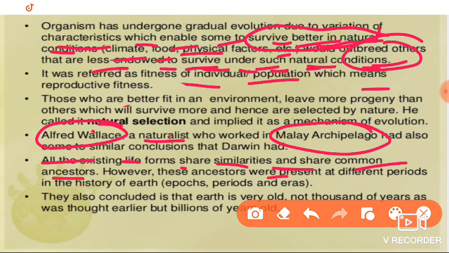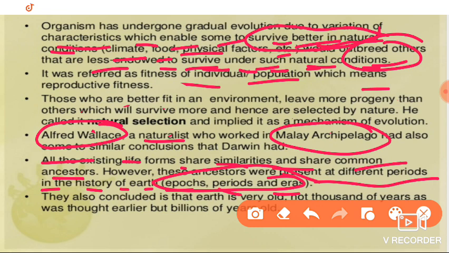However, these ancestors were present at different periods in the history of Earth. For example, in some period of Earth's history reptiles are there, in some period frogs are there, in some you can see fishes, and now mammals, everything like that. In Earth's history different life forms are present, and we divide that history into epochs, periods, and eras. These are the different historical divisions.